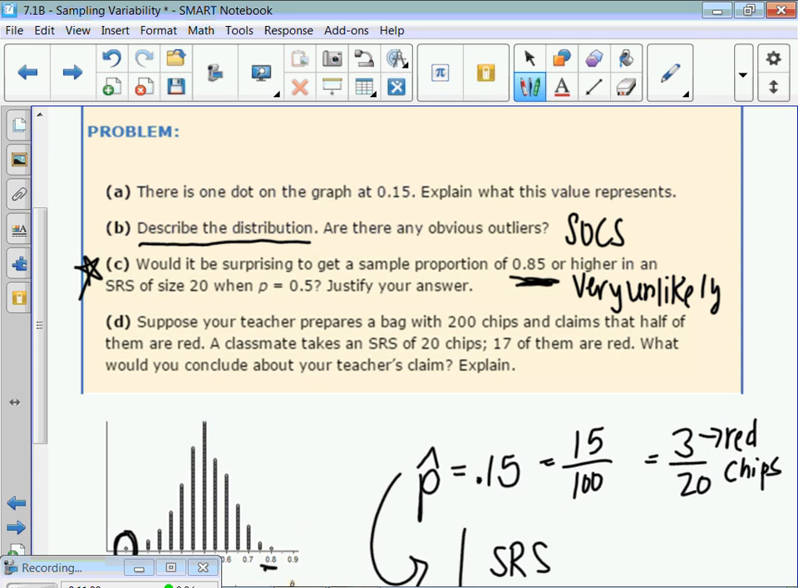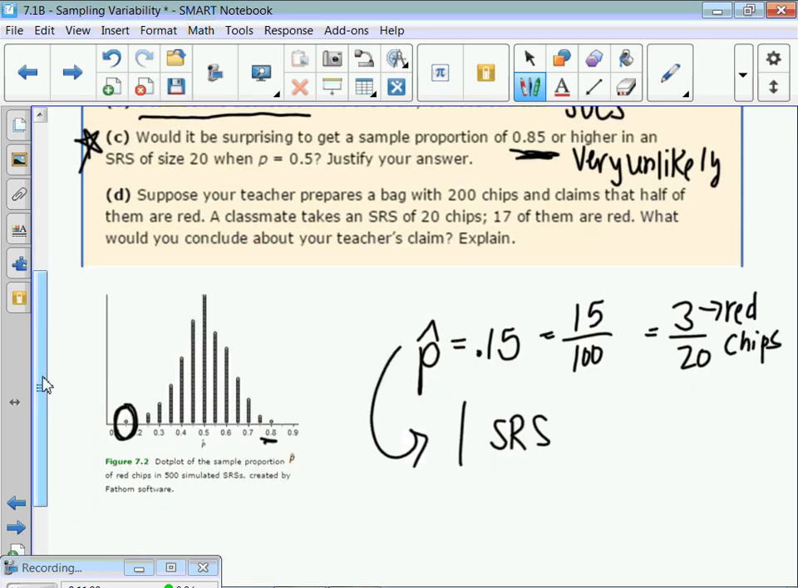Suppose your teacher prepares a bag with 200 chips and claims that half of them are red. A classmate takes a simple random sample of 20 chips and 17 of them are red. What would you conclude about your teacher's claim? So again, now let's say we do get that weird number. We got 17 out of 20, which is what percent, you guys? 85. All right. So if we do get that, could you question your teacher's claim? Yes, you could question their claim. There may not be exactly 50-50 red and blue. Make sense, guys? All right.